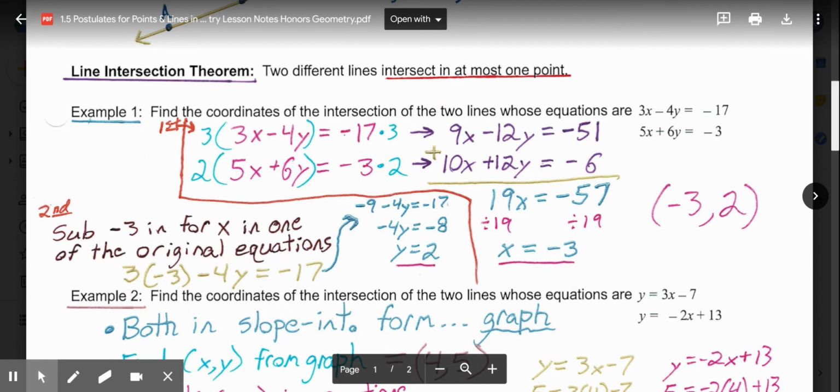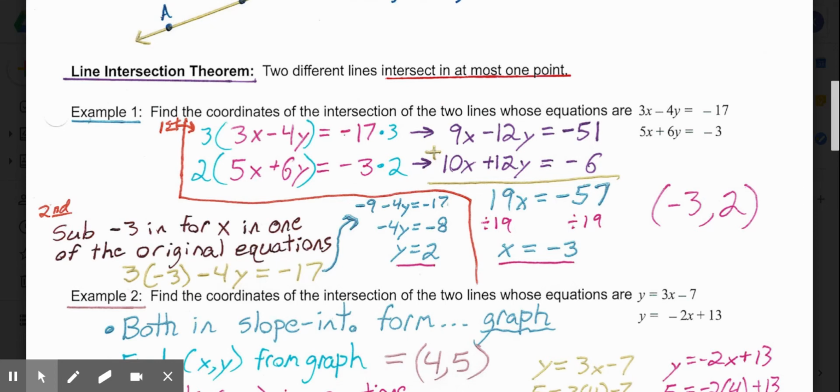So when we are given 2 different equations in standard form, there's a couple options, but the easiest typically is to take the algebraic approach of solving for one of your variables. And again, this is going to be in this part first. So what you want to do is you look at your 2 equations and decide what you can multiply them each by to cancel out one of your variables.